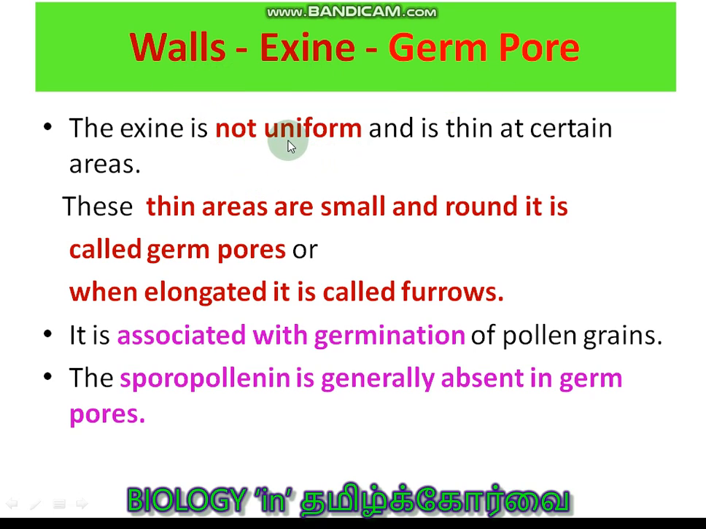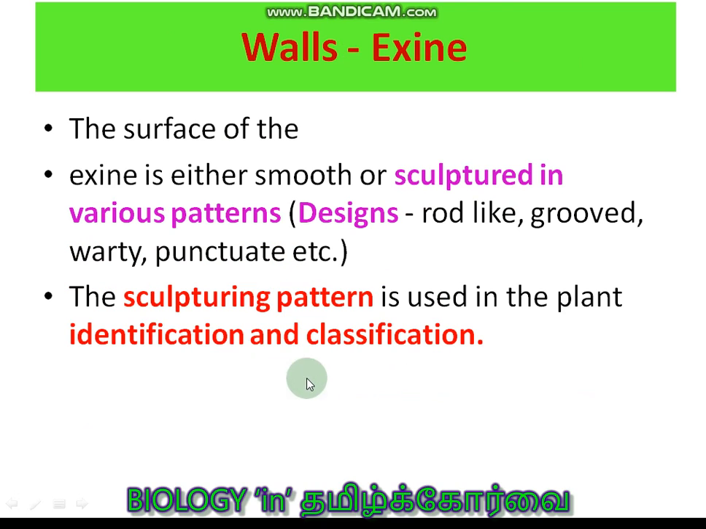The exine is not uniform in all places. In some places it is very thin. Where the exine is very thin and round, it is called a germ pore. Sometimes that thin region may be elongated. It is called a furrow, and it is associated with the germination of pollen grains. The pollen grain forms the pollen tube through these germ pores and furrows. The sporopollenin is generally absent in germ pores.